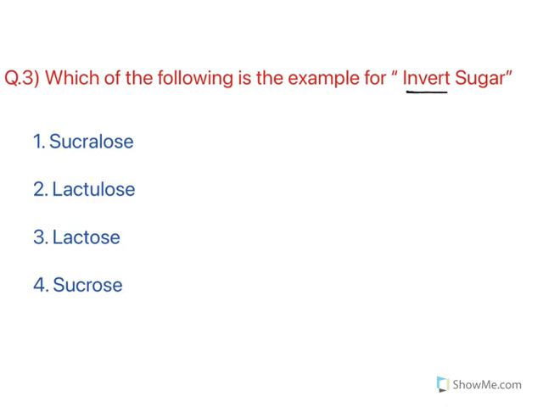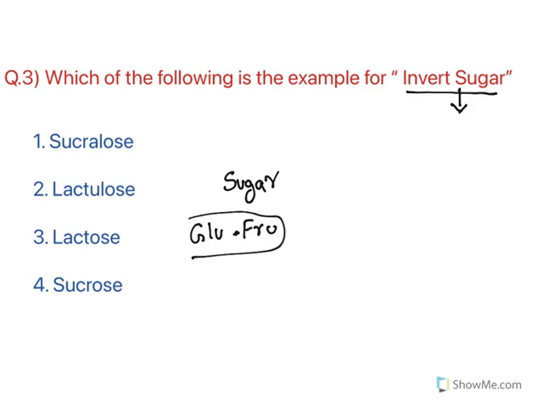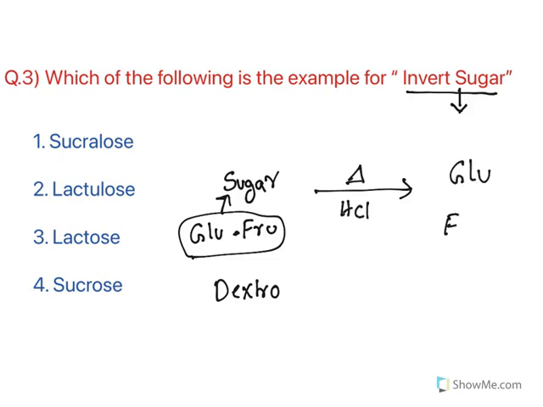Which of the following is an example of invert sugar? Let us understand what you mean by invert sugar. Now sugar is a disaccharide, the common kitchen sugar, which is made up of glucose and fructose. 2 monosaccharides combine to give you sugar. Now this sugar is dextrorotatory. When you see the optical activity, it is dextrorotatory. Now when the sugar is heated in the presence of acid, it releases glucose and fructose. No more are they bonded together like this.